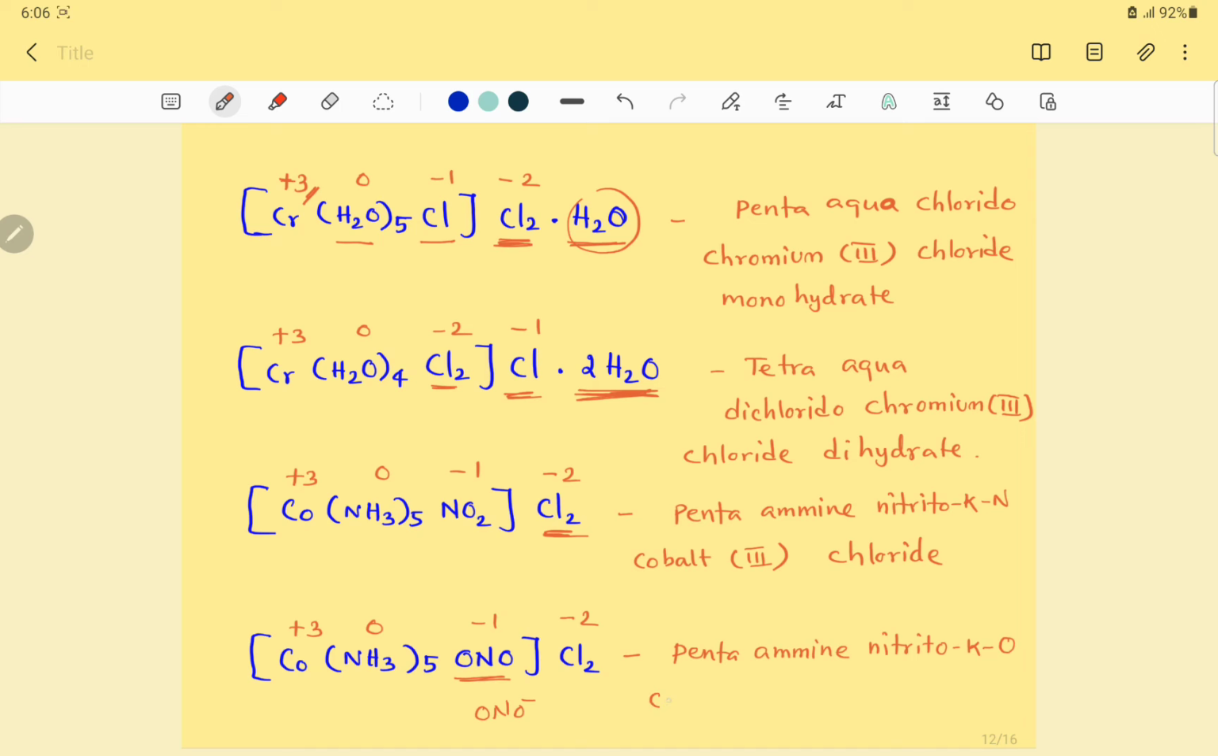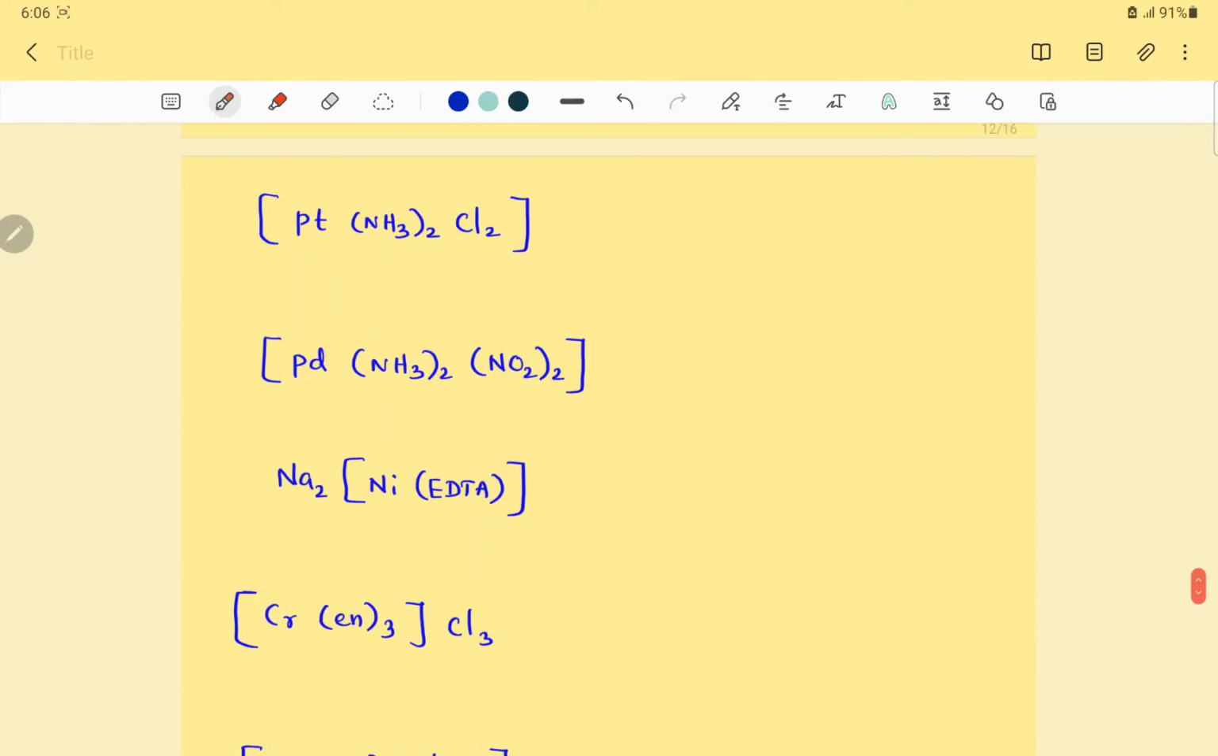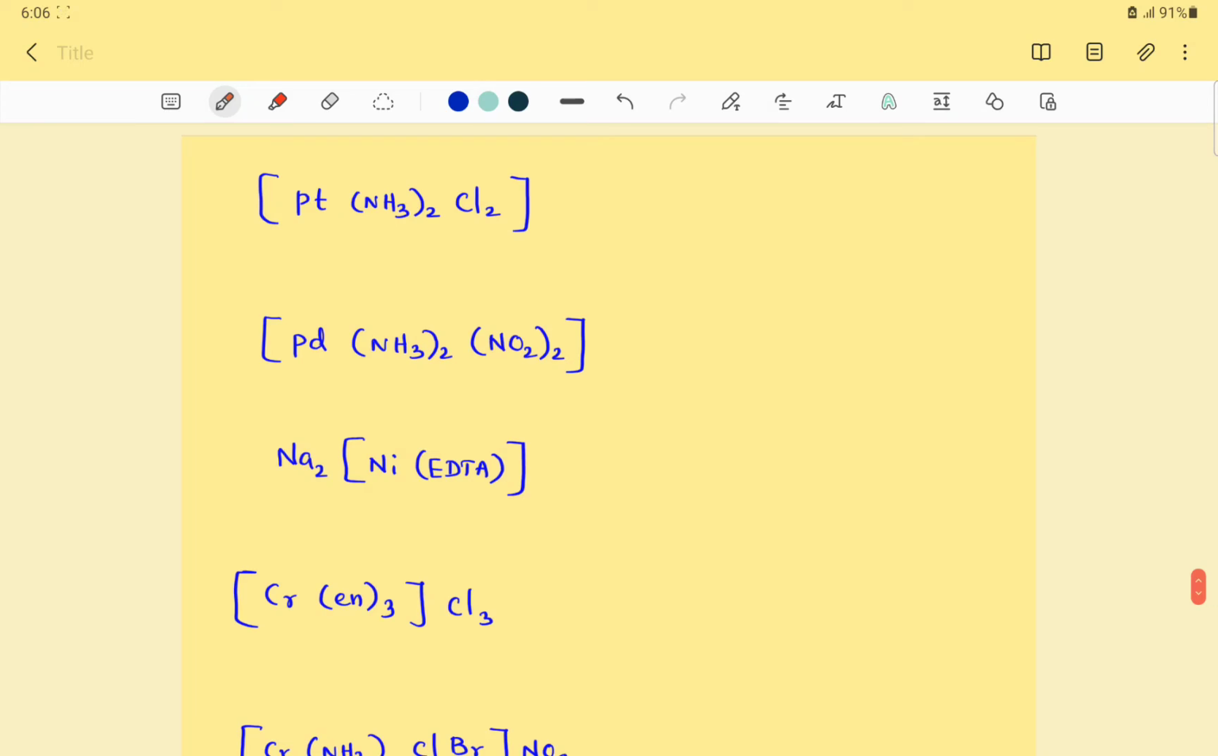Kappa O. Then the central metal is cobalt, isn't it? Cobalt, oxidation number 3, cobalt 3. Outside, the simple anion Cl2, cobalt 3 chloride. So you should know how to give the names of ambidentate ligands. Right, so now the next complex, Pt(NH3)2Cl2.